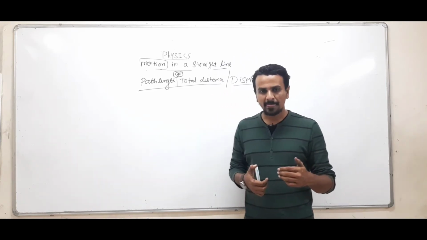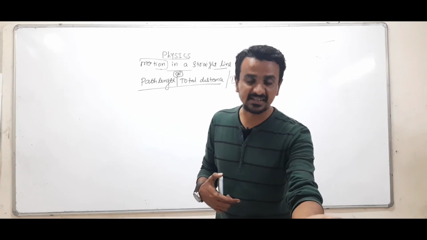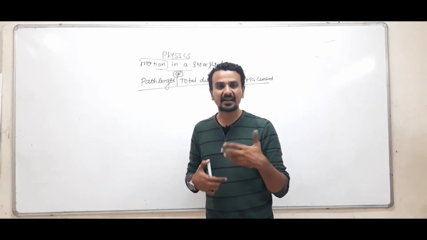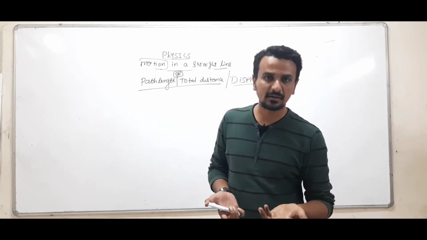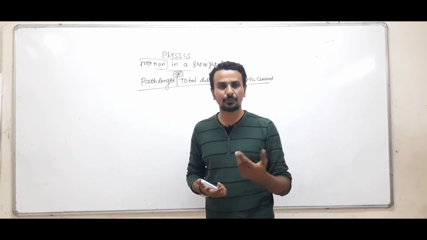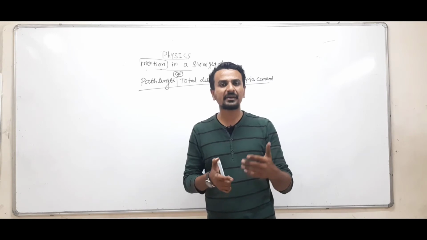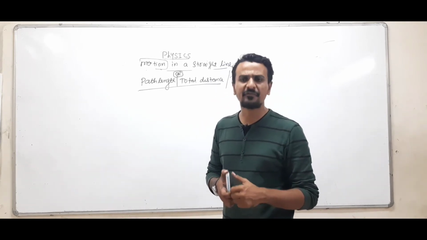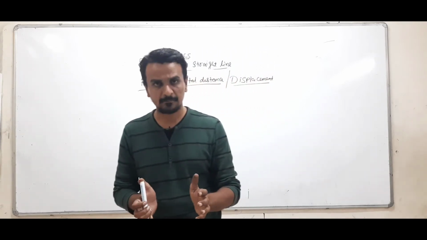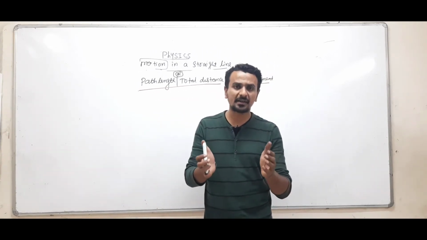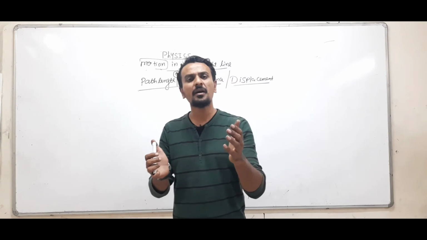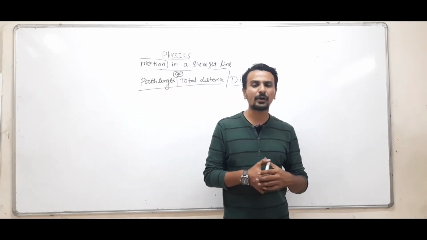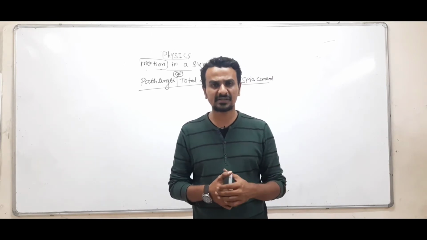If you are moving from place A to B, which is say 3 kilometers, and then you are coming back from B to A, that does not mean that you have traveled 0 kilometers. It means you have traveled 6 kilometers. The point which I am trying to convey is that we are not concerned with the direction in which you are moving. If you are asked to calculate the distance or the path length, you just have to keep adding up all the length covered by the body.